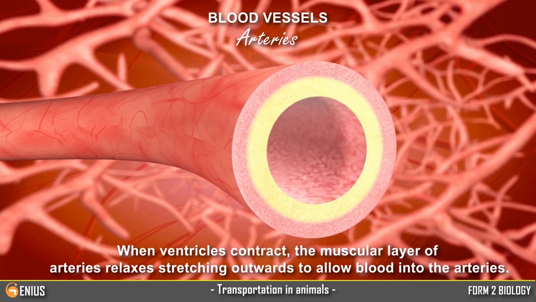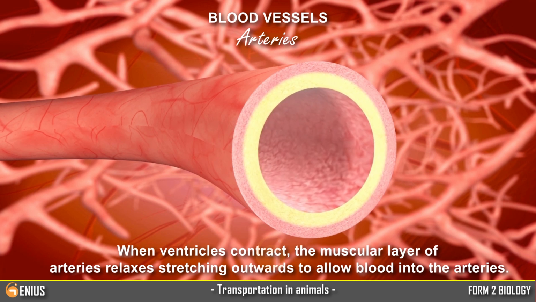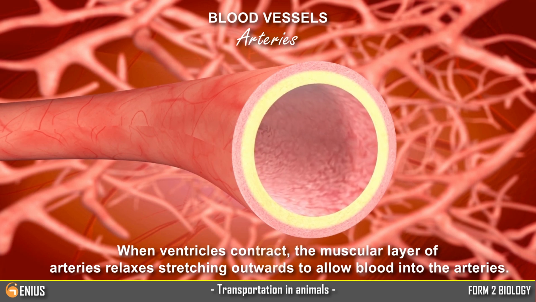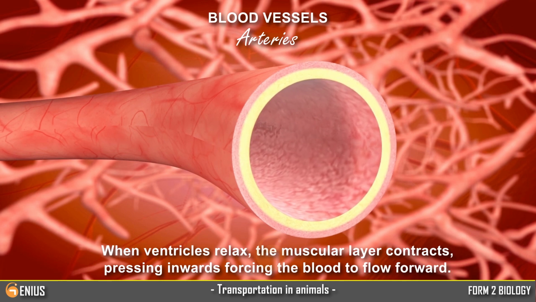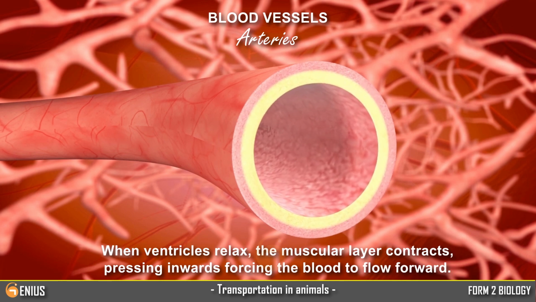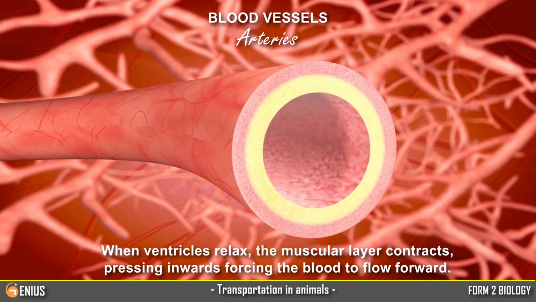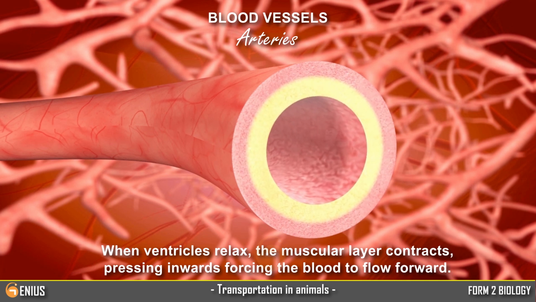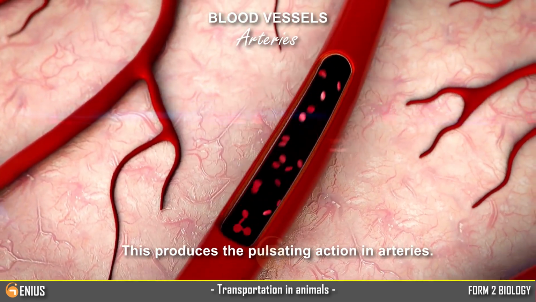When ventricles contract, the muscular layer of arteries relaxes, stretching outwards to allow blood into the arteries. When ventricles relax, the muscular layer contracts, pressing inwards, forcing the blood to flow forward. This produces the pulsating action in arteries.